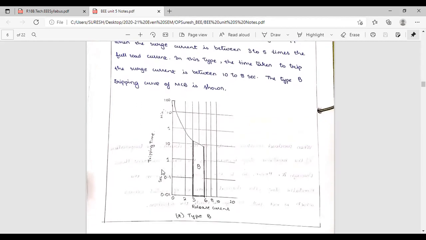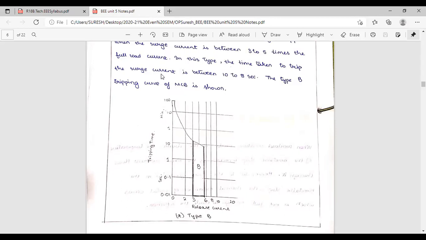See here, type B operates in between 3 times to 5 times of the full load current. If the normal current is 10 ampere, 3 times means 30 ampere, 5 times means 50 ampere. In between 3 to 5 times, this type B circuit will operate. And what is the time taken?